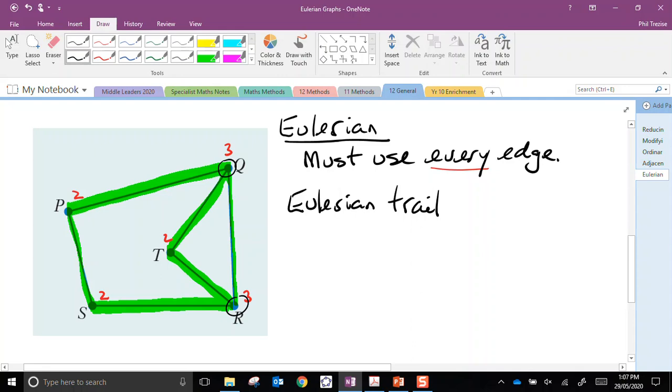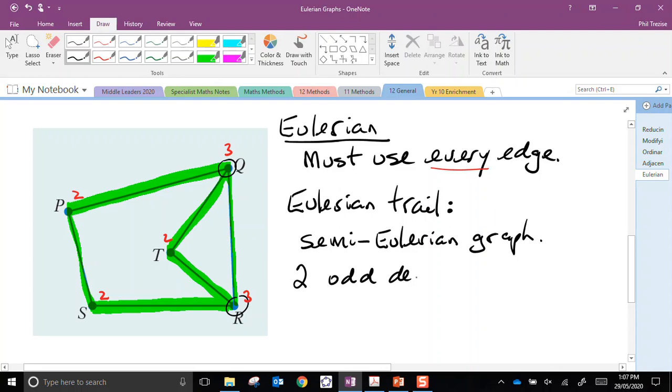So an Eulerian trail belongs on a semi-Eulerian graph. And what do we know about that? There would be 2 vertices with an odd degree. Only 2. All the other vertices would have to have an even degree. And importantly, I would have to start and finish my Eulerian trail at the odd vertices. That's an Eulerian trail. They're fairly common.